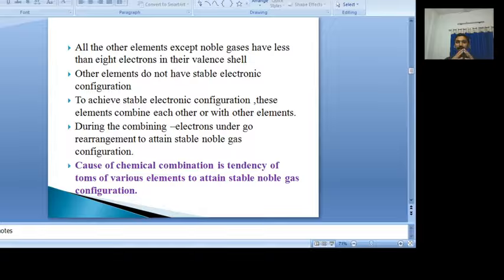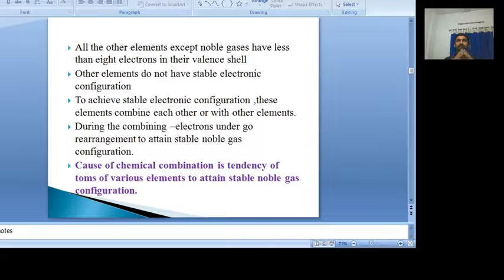When they get 8 electrons in their valency shell, they become stable. So to achieve a stable electronic configuration, the elements combine with each other. During combining, each atom gets 8 electrons in its valency shell by either losing or gaining electrons, which we call electron rearrangement.